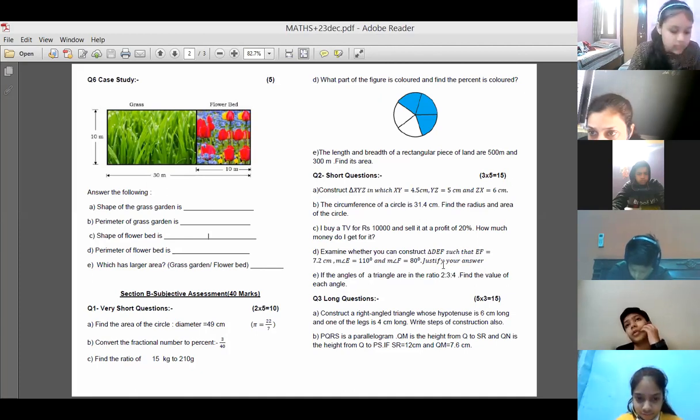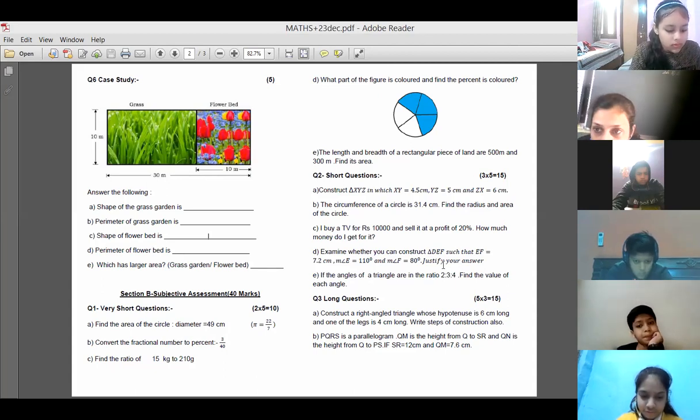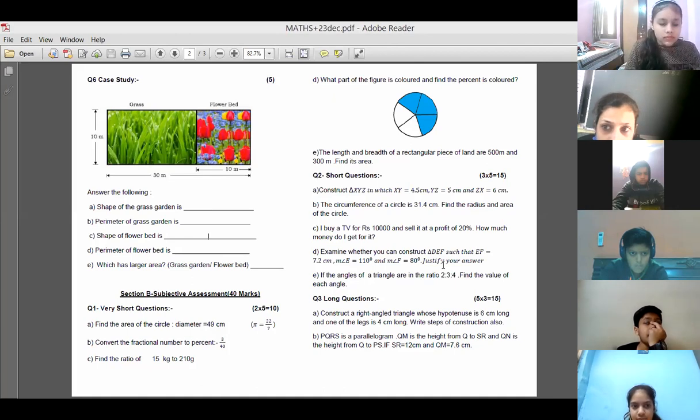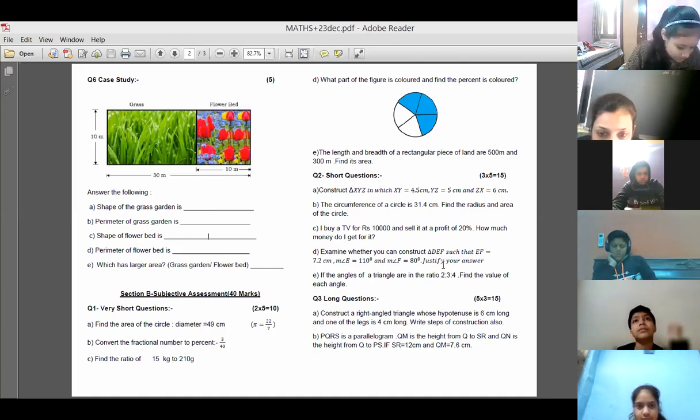Your answer is correct. No, it's not possible. But why is it not possible? You have to tell the reason also, Fiona. Tell me the reason. Yes, that's right, Kavya. The sum is 190 degrees. Already 110 plus 80, two angles are 190 degrees. And if we add the third angle, then it will be more than 190. And the sum of the angles of a triangle is 180 degrees.